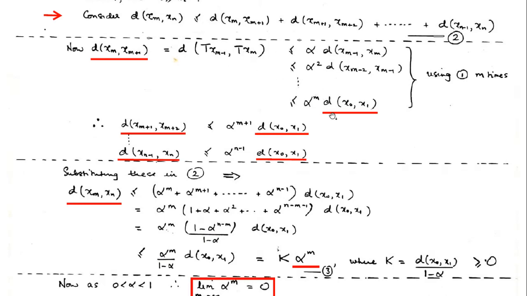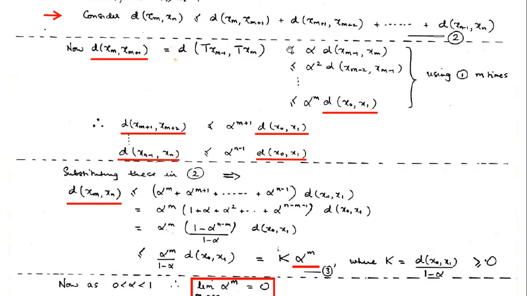We had to actually show how all these distances come to be less than or equal to this. Let us see. Meaning the distance of xm and xm plus 1. What are they actually? We can go back. Meaning how were they obtained? They were obtained by the T mapping applied to the previous point. So xm was obtained by T applied to xm minus 1, and xm plus 1 was obtained by applying T to xm, meaning the previous point.